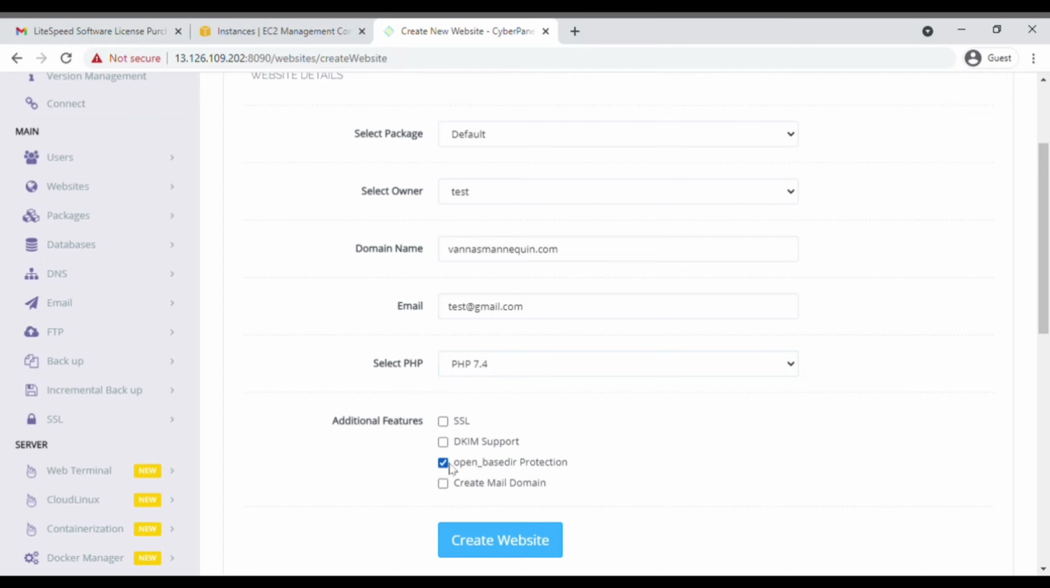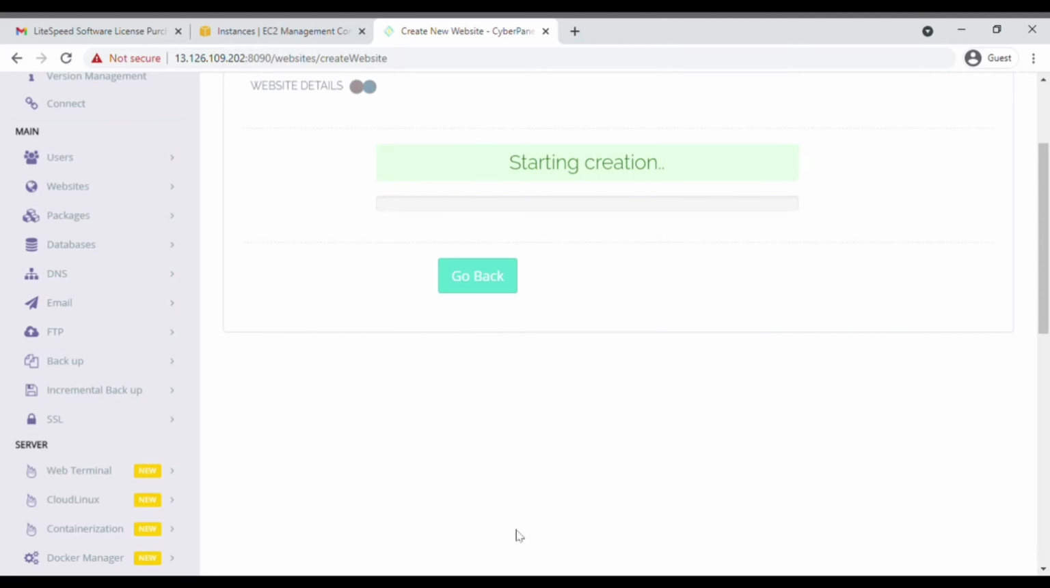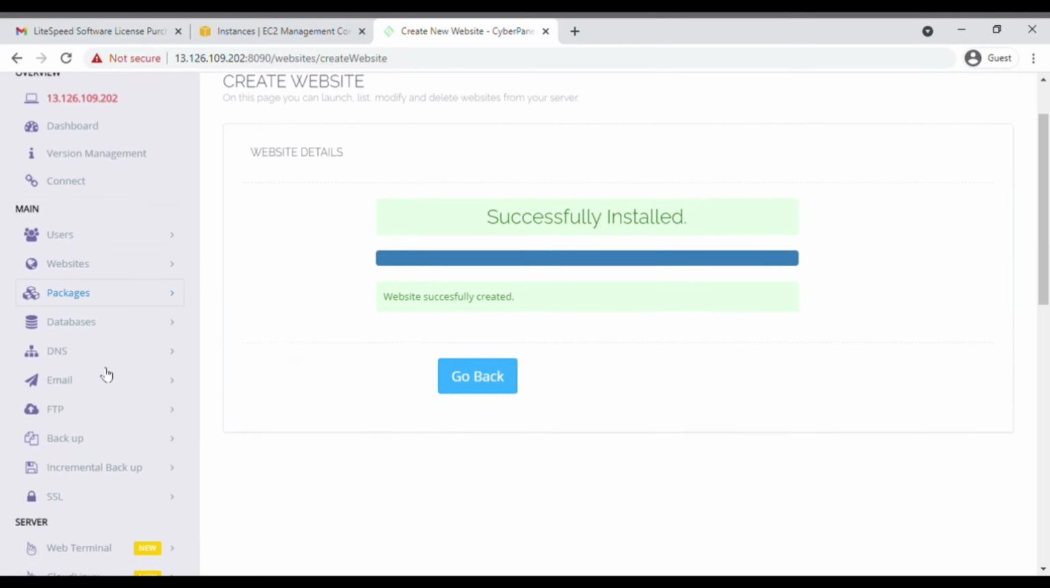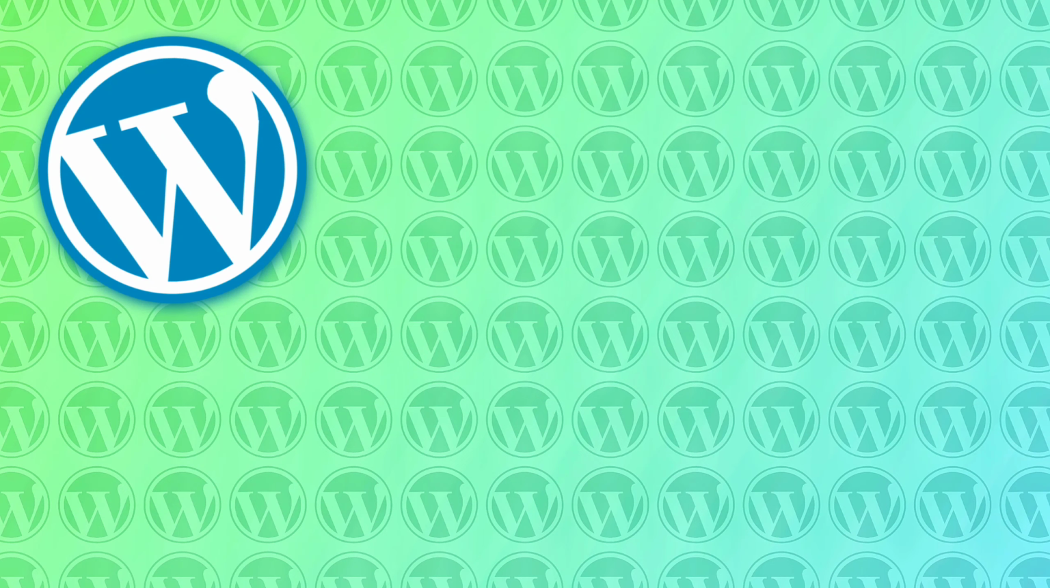After that, select the PHP version as 7.4 because it is the most recommended and stable. After that, don't select SSL. Just select the open protection. Click on Create Website. Now we have successfully created our website. We have still not installed WordPress. We will be installing WordPress in the further part.